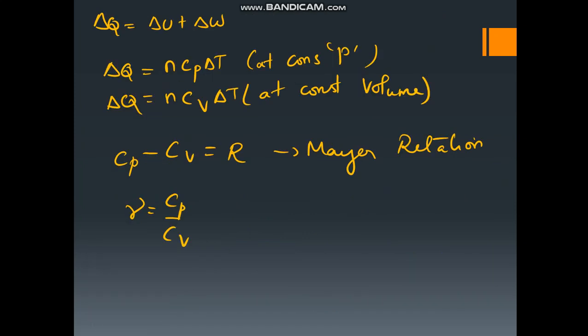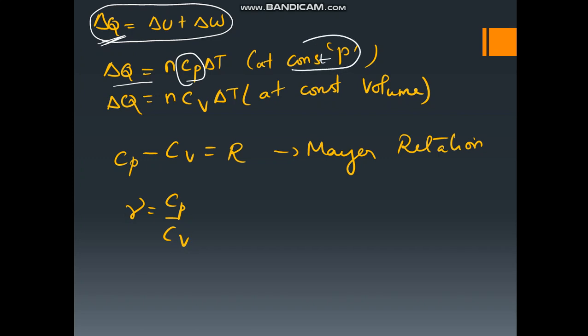In the first law of thermodynamics, we learned that delta Q is equal to delta U plus delta W. This heat delta Q is equal to nCp delta T if the condition is given as constant pressure. Suppose in the question they are giving a constant pressure, then you use delta Q is equal to nCp delta T. If they are giving a constant volume, then delta Q is equal to nCv delta T.